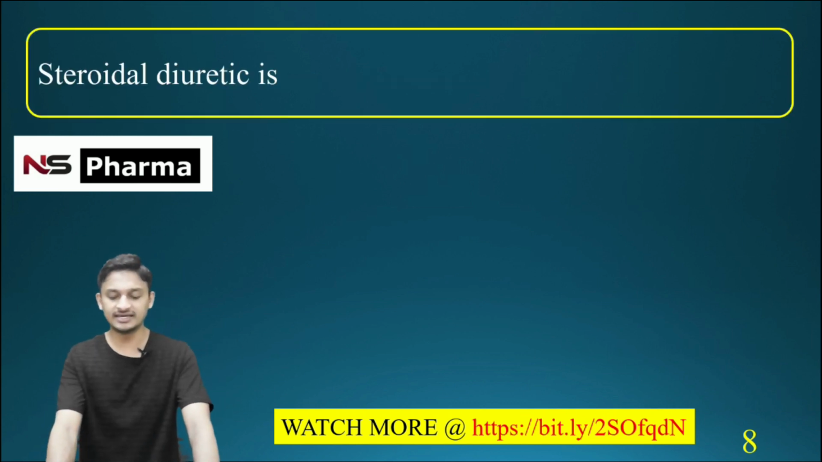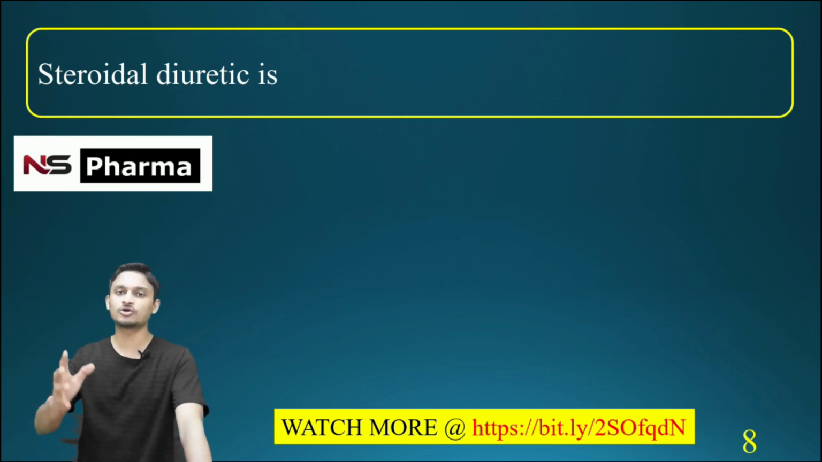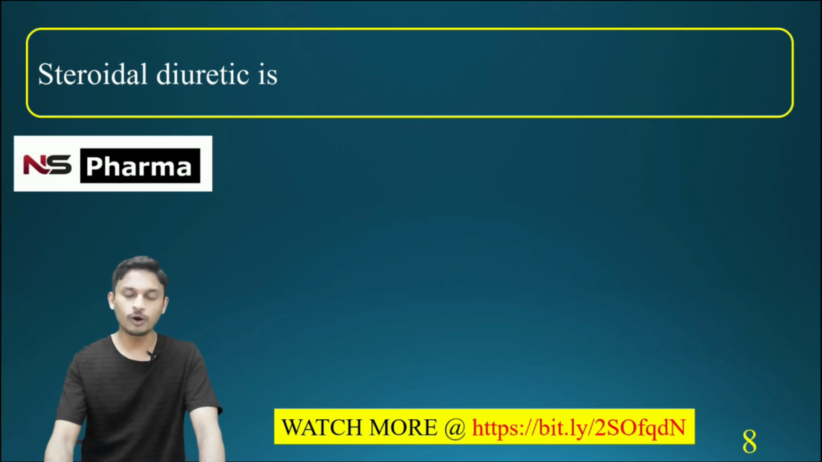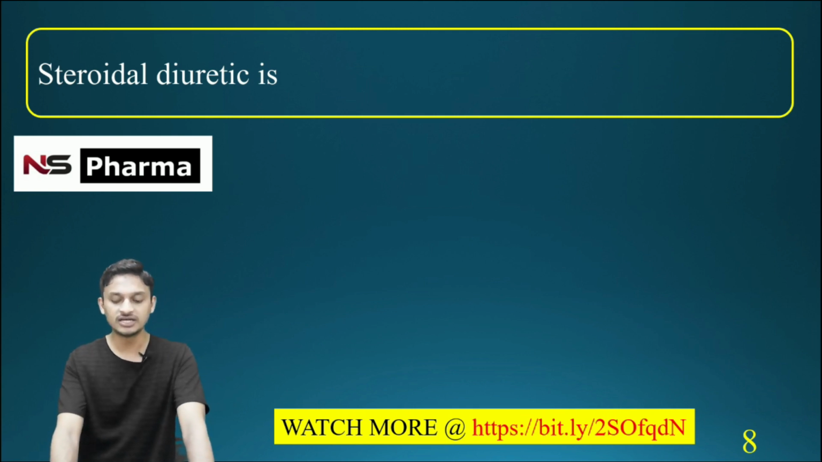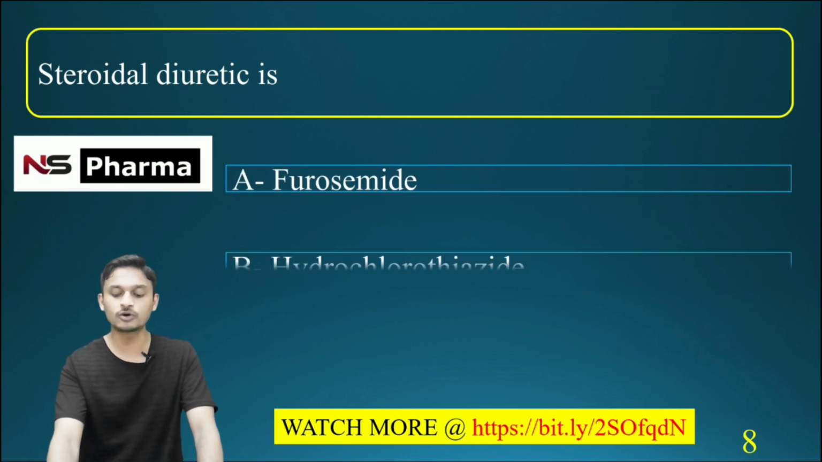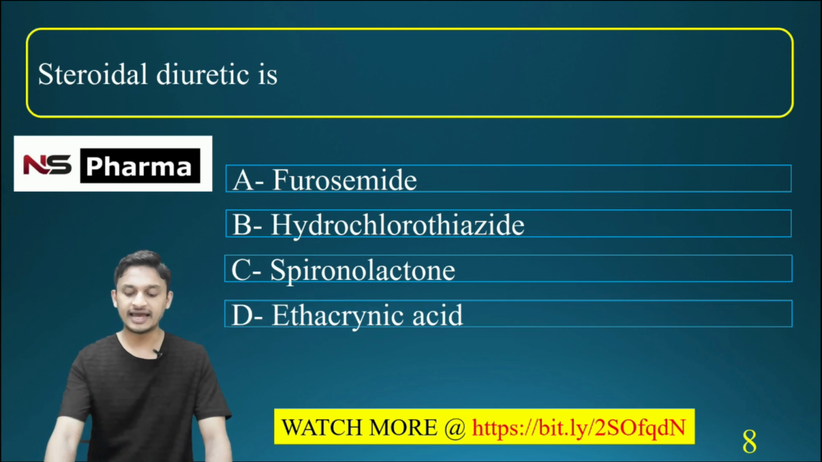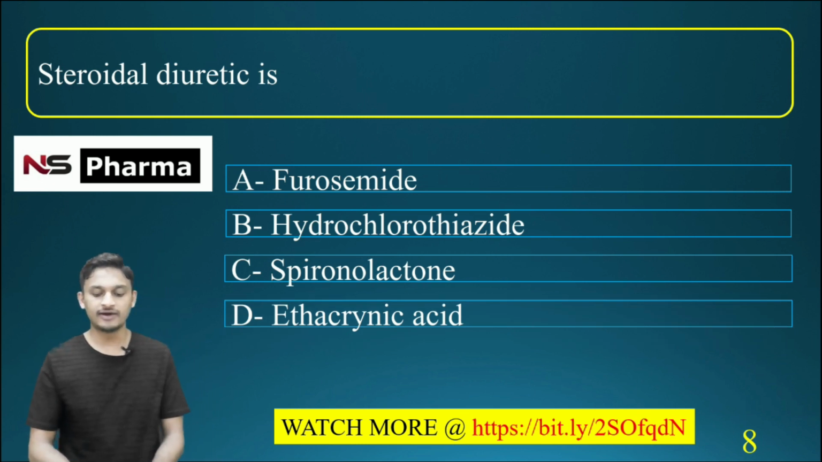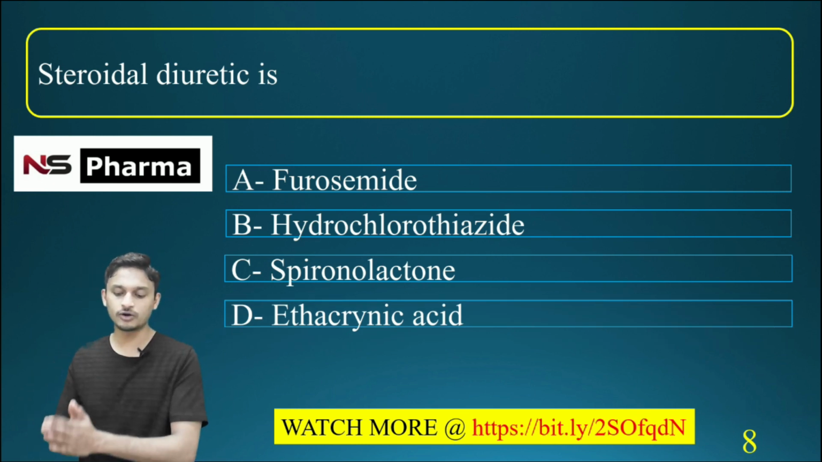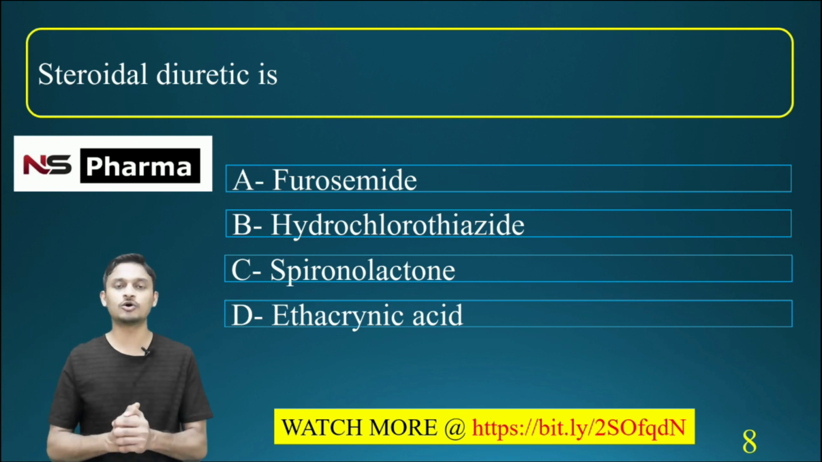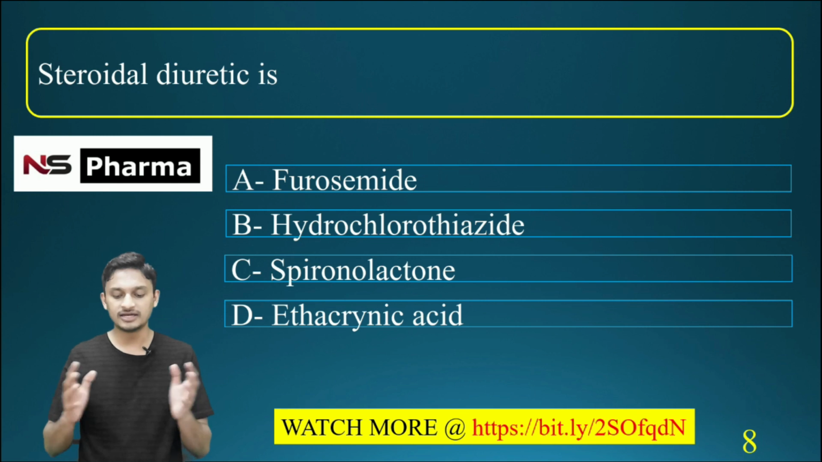Steroidal diuretic is. Steroidal diuretic, that is diuretic which has got steroidal structure. Which of the following diuretics has got steroidal structure? Option A, furosemide; option B, hydrochlorothiazide; option C, spironolactone; option D, ethacrynic acid. Which one has got steroidal structure?